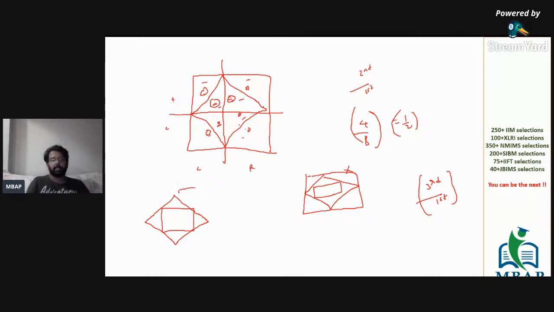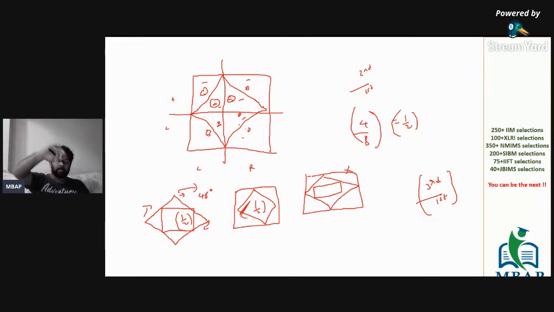Now if I rotate the diagram by 45 degrees clockwise, you will see the kind of figure which you will get will be something like this. Let me know if you are able to understand. If you rotate around the same symmetry, you will get the same figure. Here the ratio was half, so here also the ratio will be equal to half.